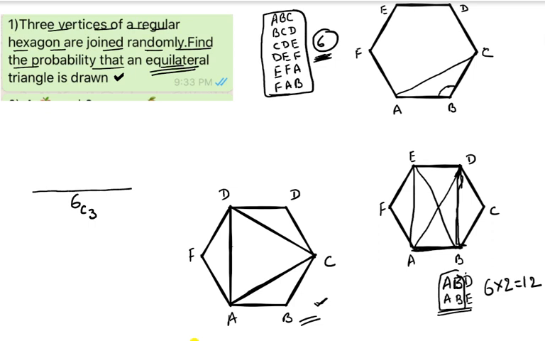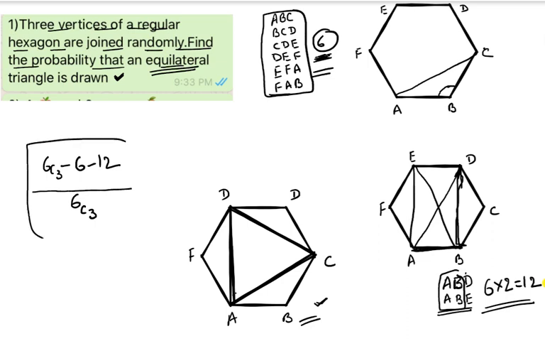These are the triangles with no side common with the sides of the polygon. Definitely you can observe this triangle is an equilateral triangle. That's why total 6C3 triangles are possible. Among those 6C3 triangles, these 6 triangles do not form an equilateral triangle, and these 12 triangles do not form an equilateral triangle. So the remaining is nothing but 2. So 2 divided by 15 is the answer. Sorry, not 2 divided by 15, because the 6C3 value is equal to 20. So 2 by 20 is the answer for that particular question.